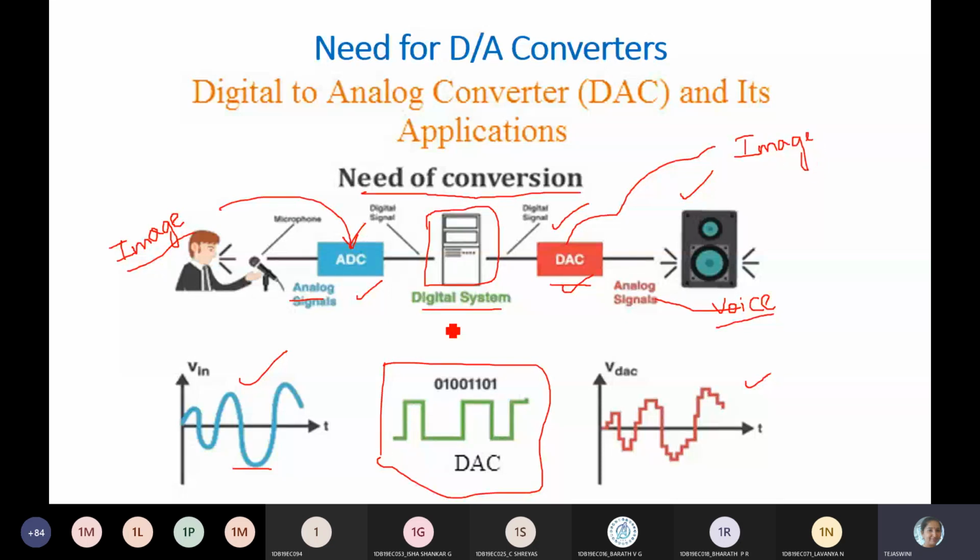Then again I want to see my picture itself, I don't want digital values. So again we require a converter to analog, so that the image is obtained at last. This way you require both the converters, analog to digital and digital to analog. Is this clear, the need for conversion?